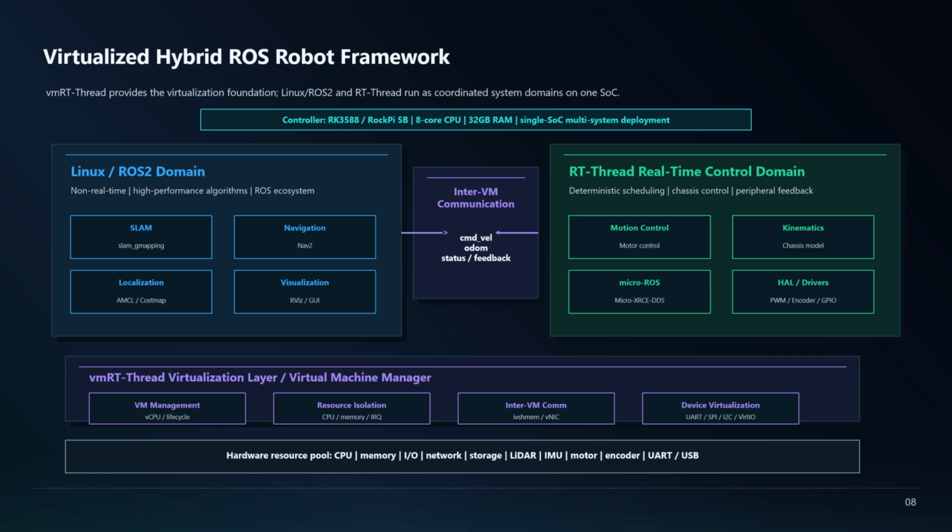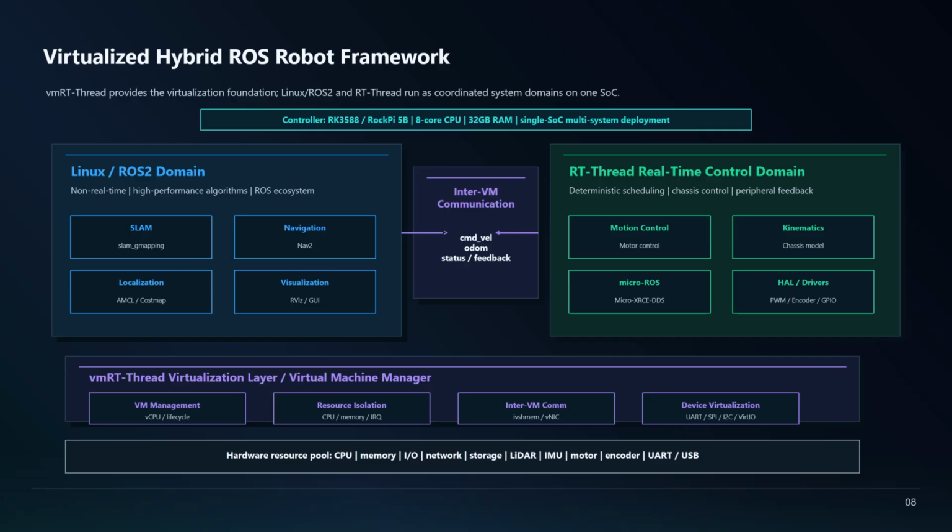From the bottom up, the hardware layer provides the resource pool, including CPU, memory, I/O, communication resources, storage resources, and robot peripherals such as LiDAR, IMU, motors, encoders, UART, and USB. Above that is the vmRT-Thread virtualization layer, also called the Virtual Machine Manager. It provides multiple system runtime environments upward and manages these resources downward, including CPU, memory, interrupts, storage, network, and peripherals. It is responsible for isolation, allocation, device virtualization, pass-through, and inter-VM communication.